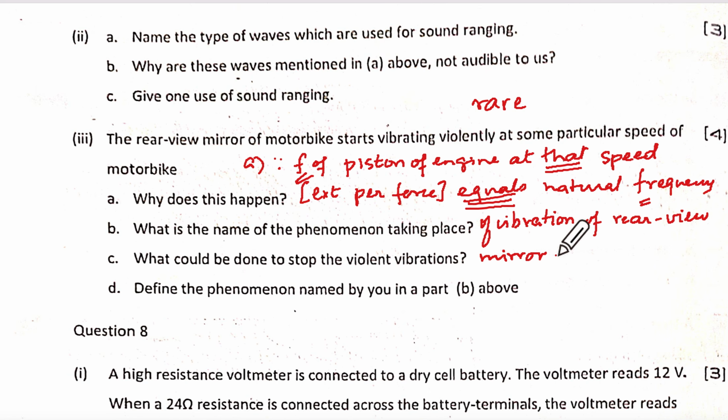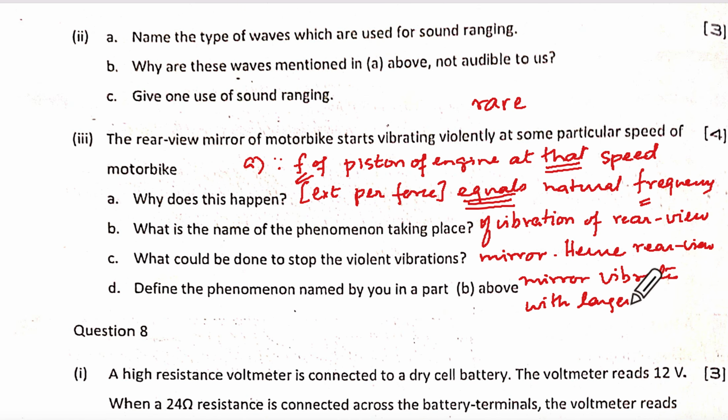Therefore, mirror vibrates with larger amplitude due to the phenomenon of resonance. Hence, rear view mirror vibrates with larger amplitude due to resonance.